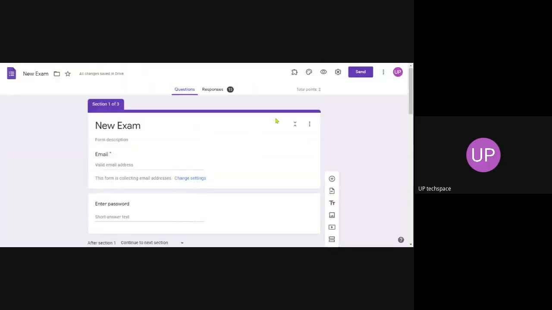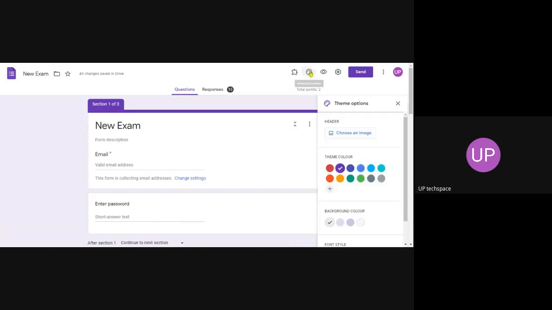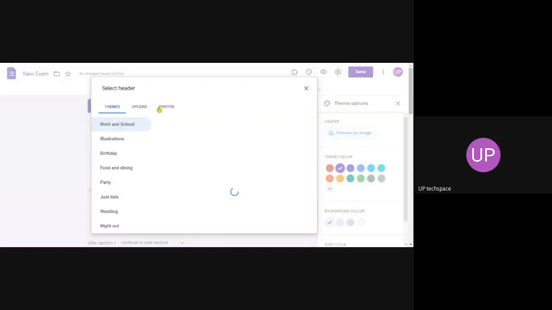And next question, how to insert your branding. For that you can click on customize theme, and now click on choose image, header image. Now you can upload. I just put a small branding.